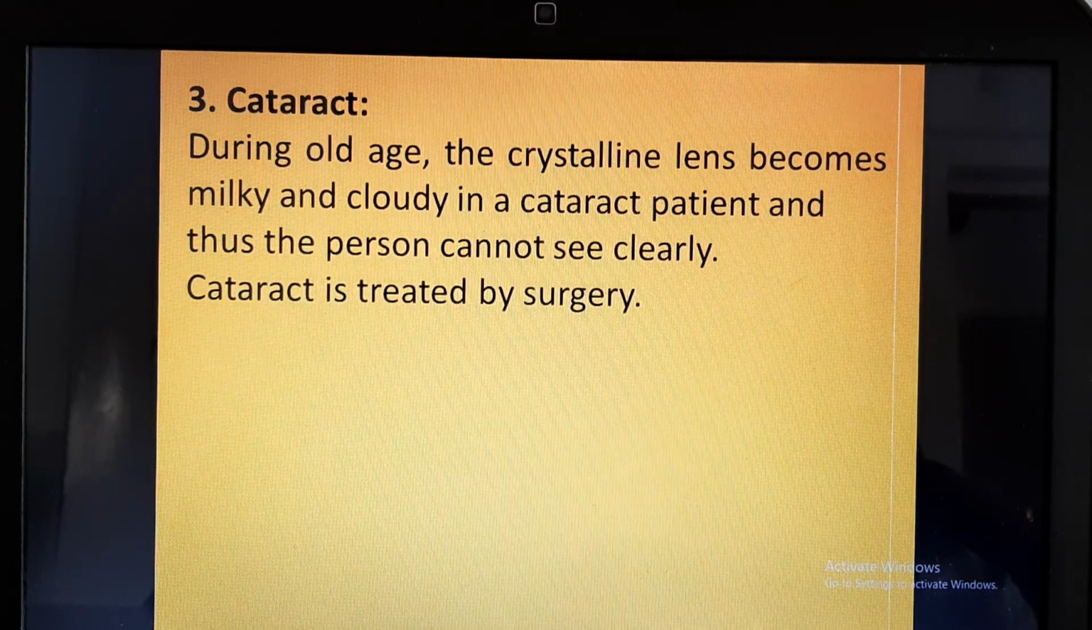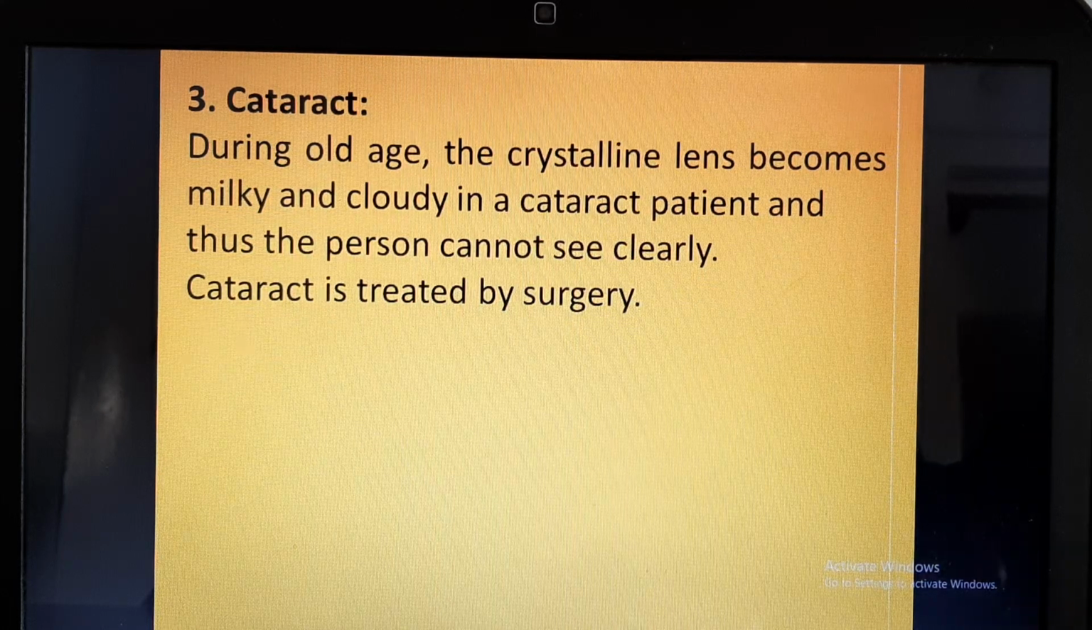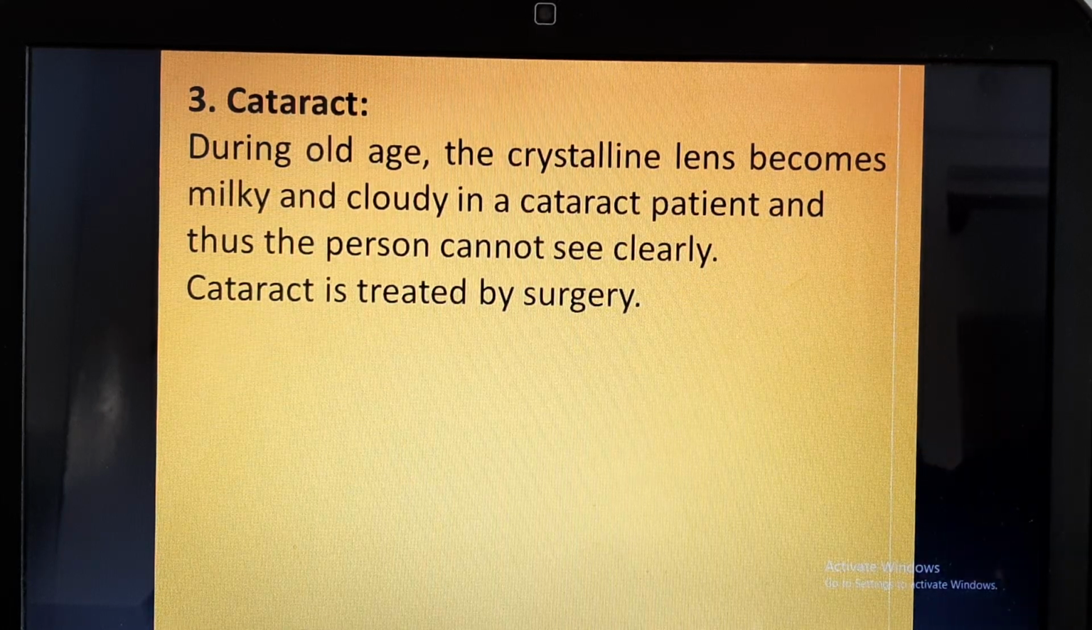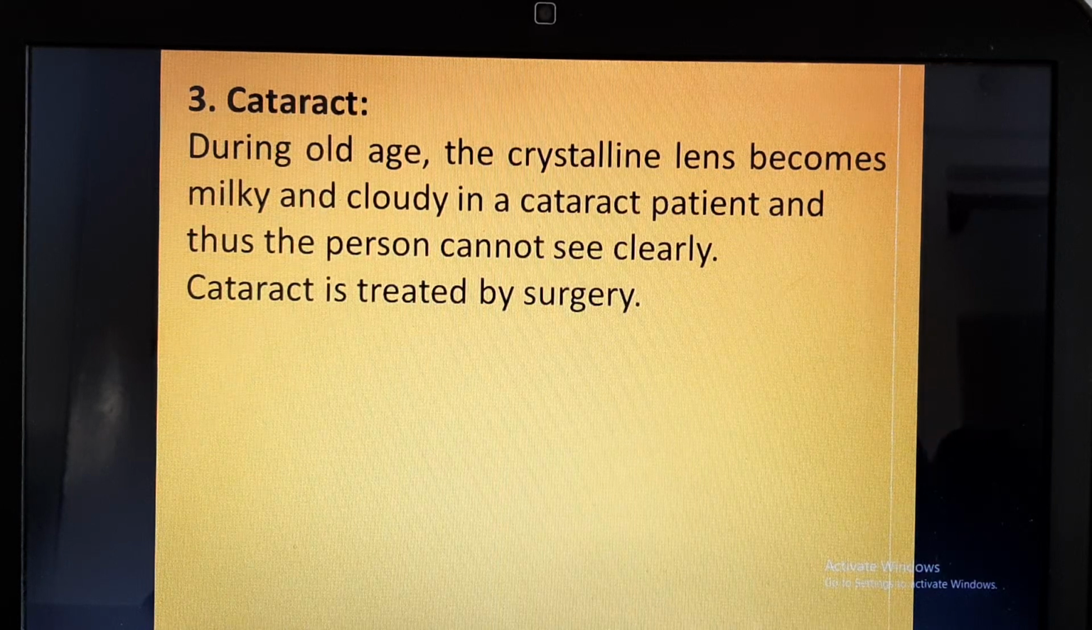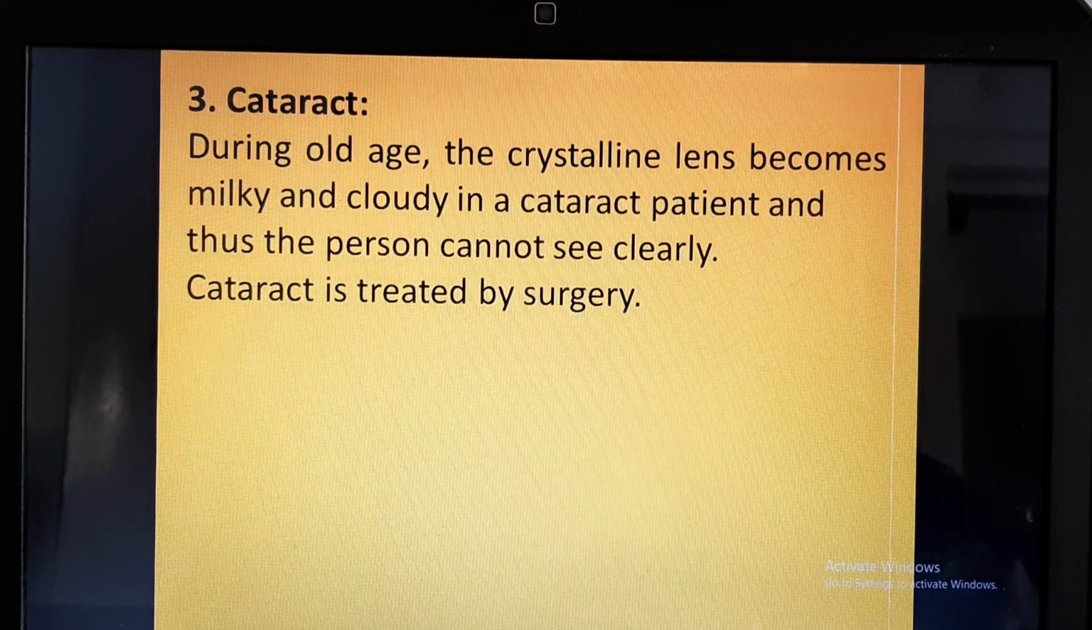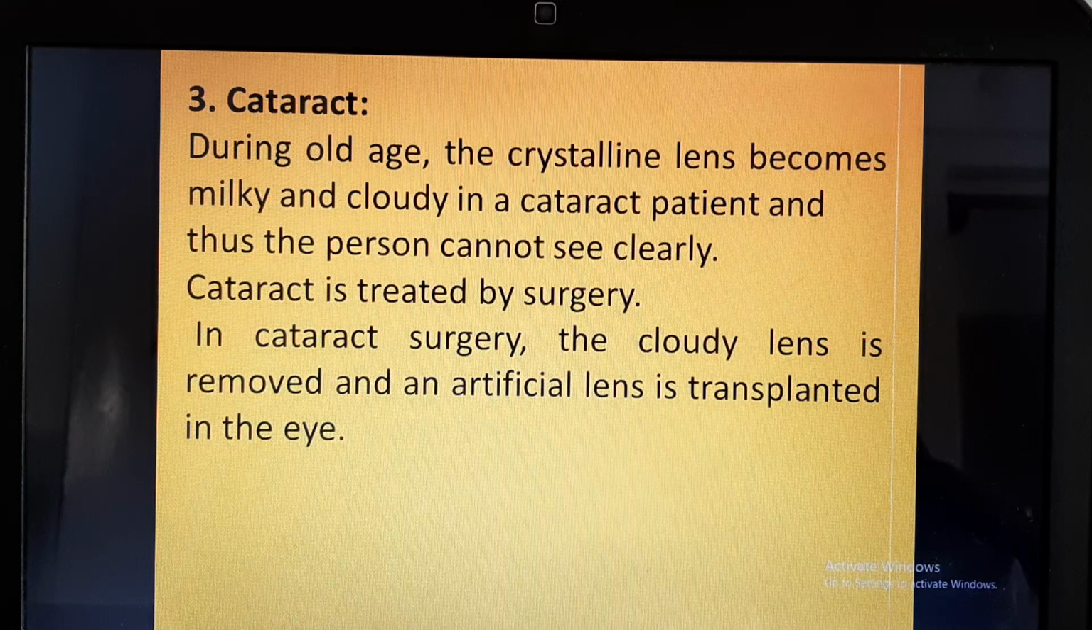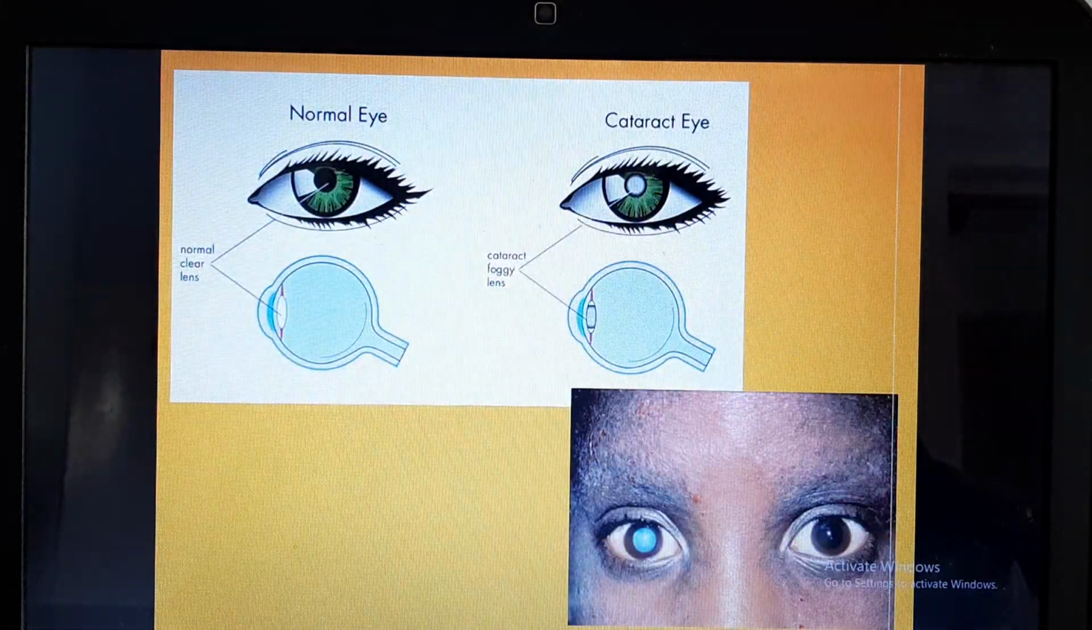As you see, the rays converge because the lens is crystalline. Now if this lens has become milky and cloudy, it is no more crystalline, so the bending of the light will not be proper and the image will not be formed clearly. But the good news is that cataract can be treated by surgery. In cataract surgery, the cloudy lens is removed and an artificial lens is transplanted in the eye.